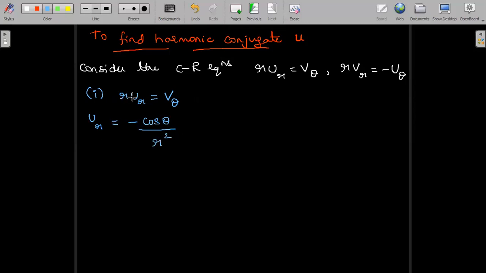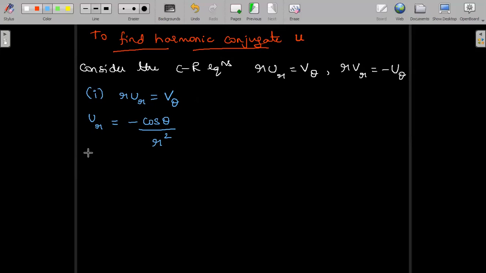I took the left hand side R to the right hand side, so one more R in the denominator gets multiplied and it becomes R square. So this is U_R for us, U_R means dou U by dou R. So we can integrate on both sides and obtain the answer here.